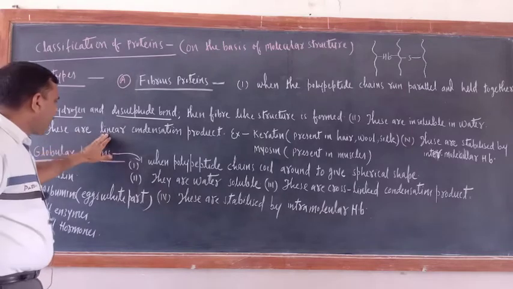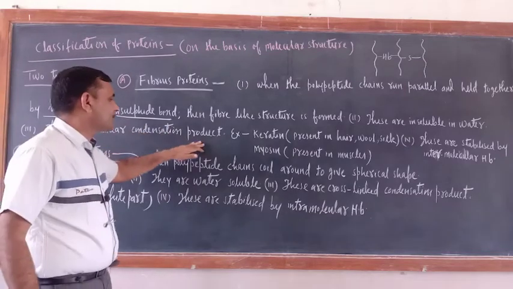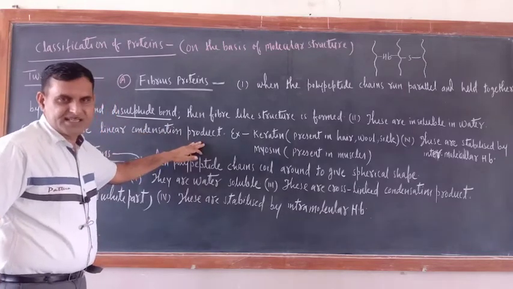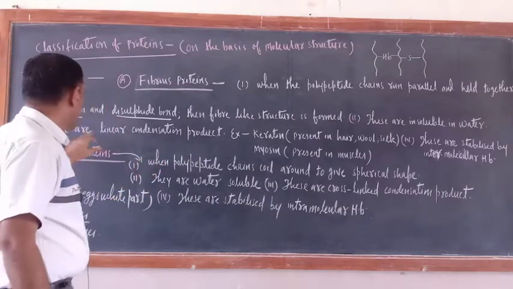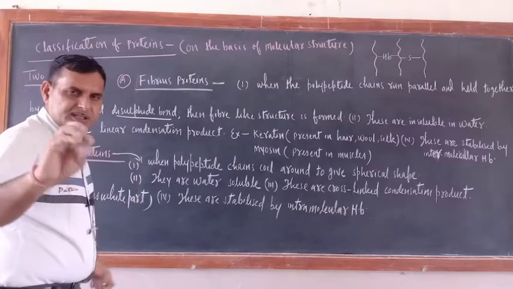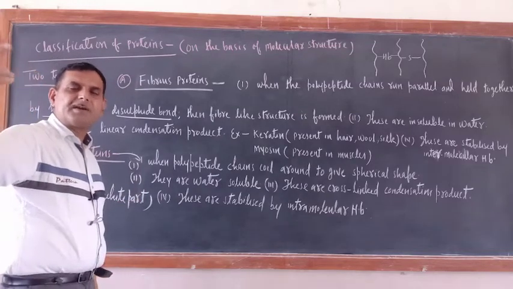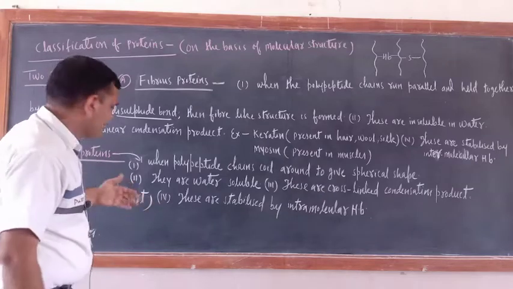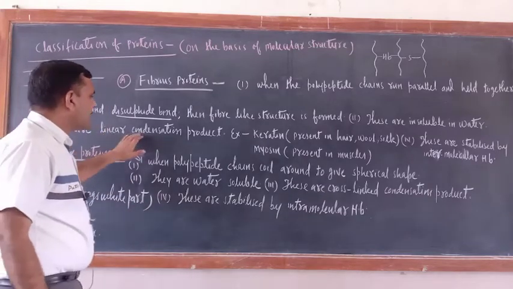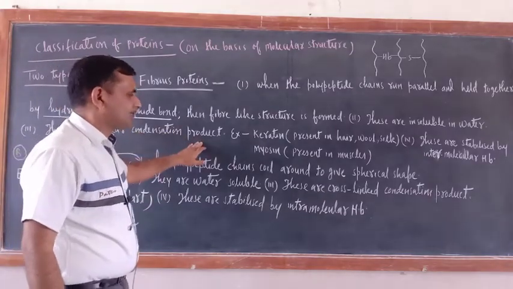These are formed by the linear condensation of amino acids. Of course, protein is formed by the amino acids only. Condensation reaction may be of two types: linear condensation and cross-linked condensation. So these are linear condensation products of amino acids.